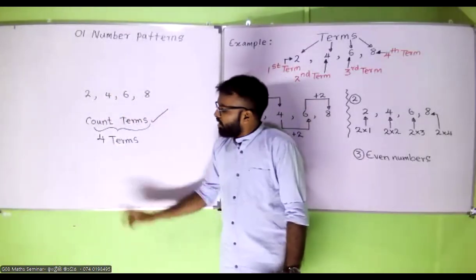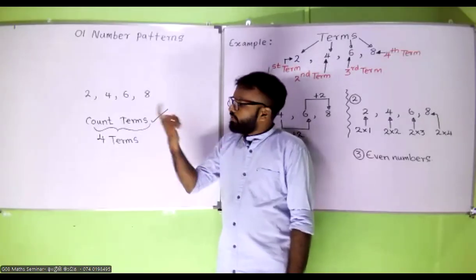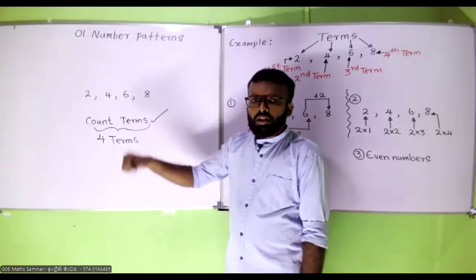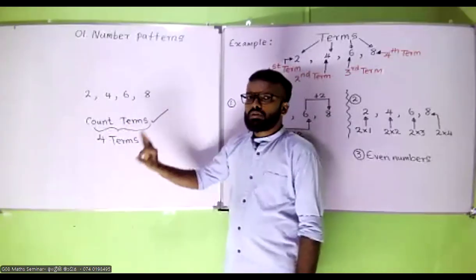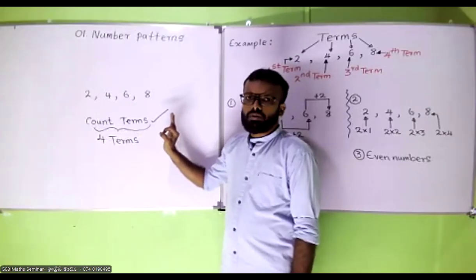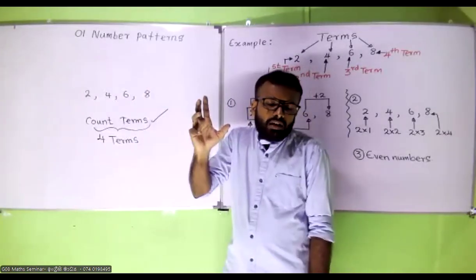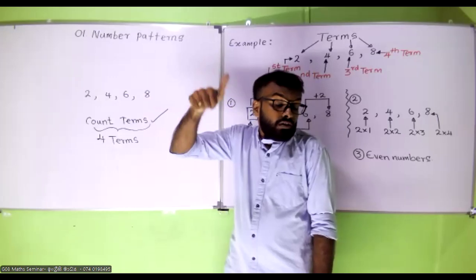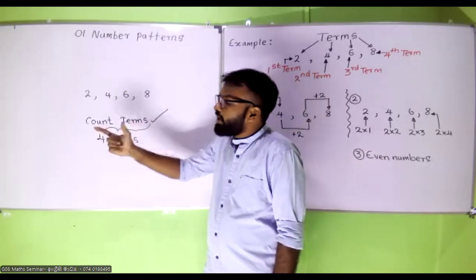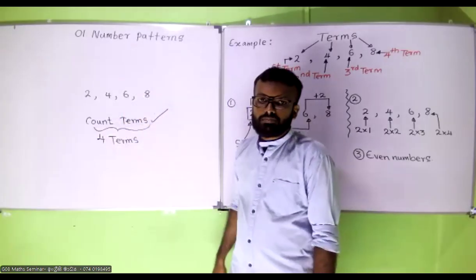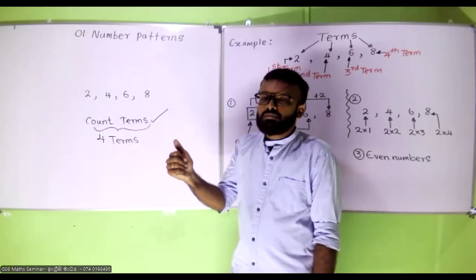Okay. If there are 4 terms, so that is called countable. This number pattern is countable. Right? We can count the number of terms. We can finish counting. Can anyone say a specific one word if we can finish counting the terms?